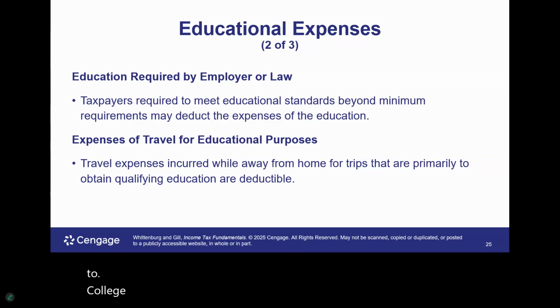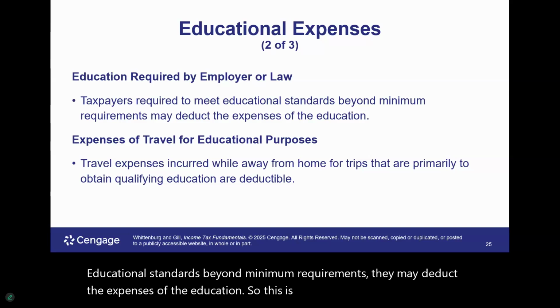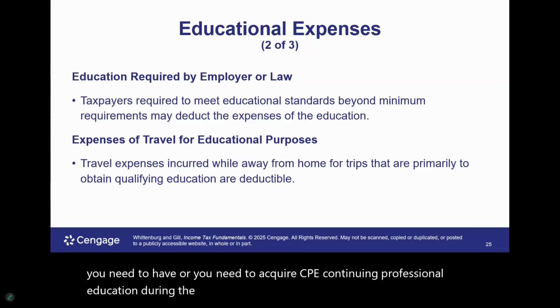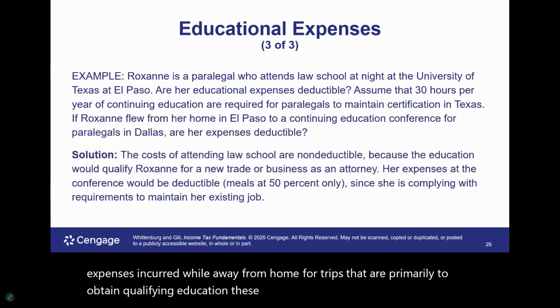As it's required by the employer or law, taxpayers required to meet educational standards beyond minimum requirements may deduct the expenses of the education. So this is like CPE for certain professions. You need to acquire CPE, continuing professional education, during the year. Expenses of travel for education purposes, travel expenses incurred while away from home for trips that are primarily to obtain qualifying education, are considered deductible.